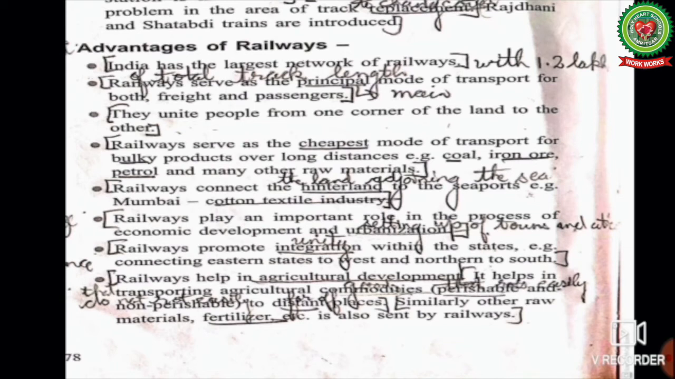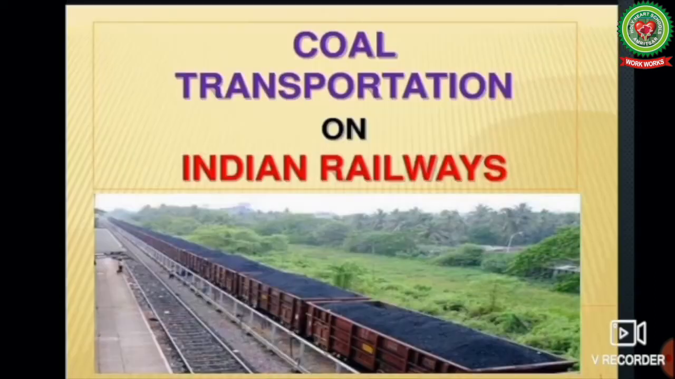Railways help in agriculture development. It helps in transporting agriculture commodities, that is goods, the perishable goods, that rot easily, and non-perishable goods that do not rot easily, to distant places, that is, they can carry these goods over long distances or far off places. Similarly, other raw materials, that is fertilizers, the chemicals used for fertility of soil, are also sent by railways. Now this picture is showing the transportation of coal by the Indian Railways through goods trains in large quantities.